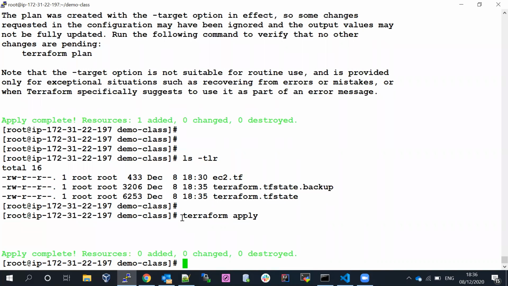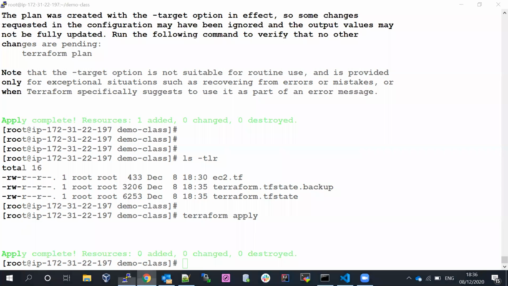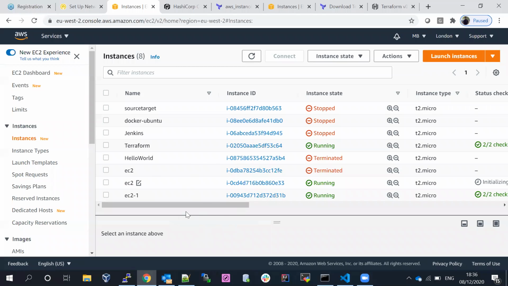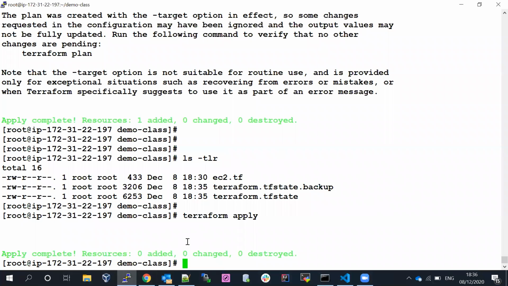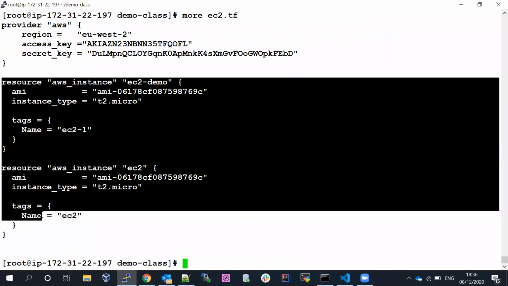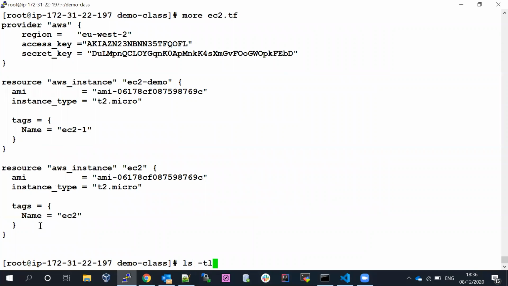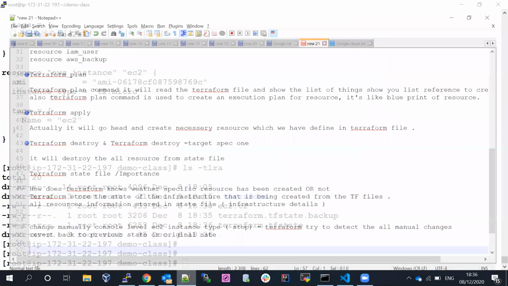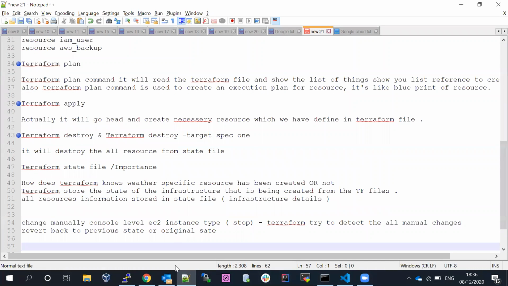Now if you run the Terraform apply, let's see, you can see apply completed and 0 resources, nothing to add. Why? Because we now have two services available. How is Terraform going to recognize both services based on the .tf file? We have a .tf file, but how is Terraform going to recognize them? When you run it, Terraform creates a locally stored state file. That is what we are going to talk about now, the Terraform state file and its importance.